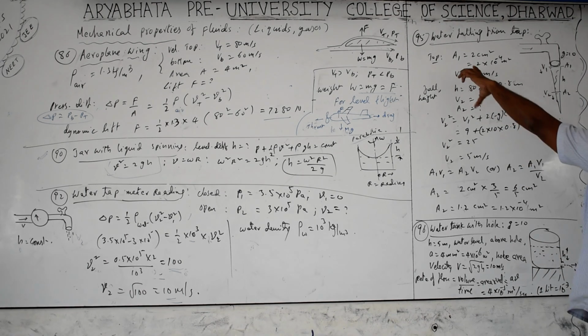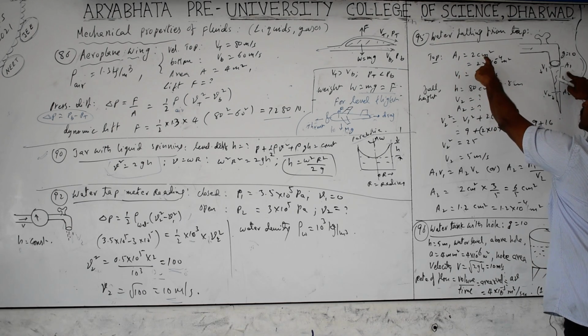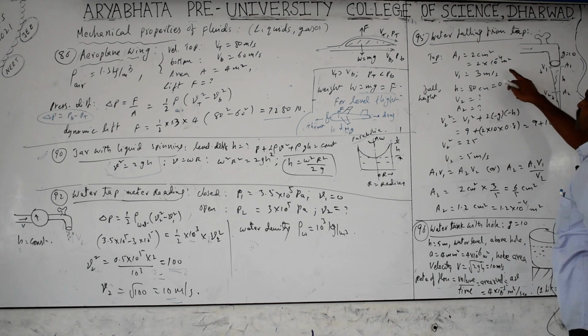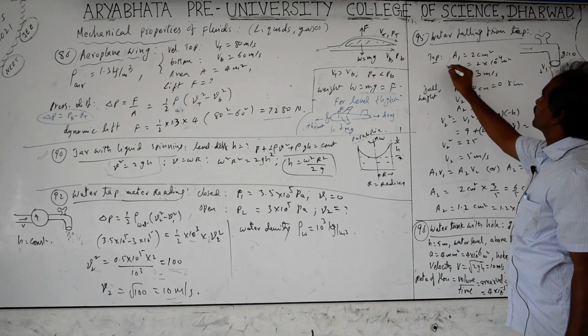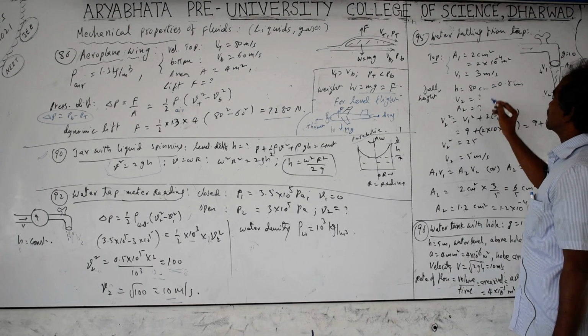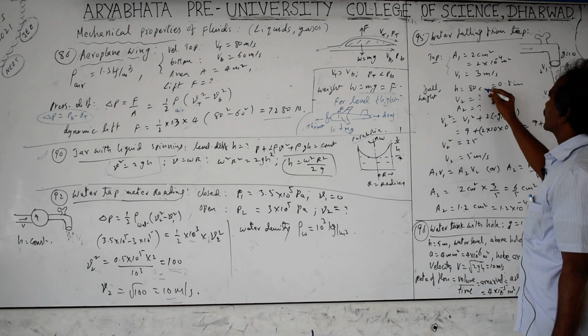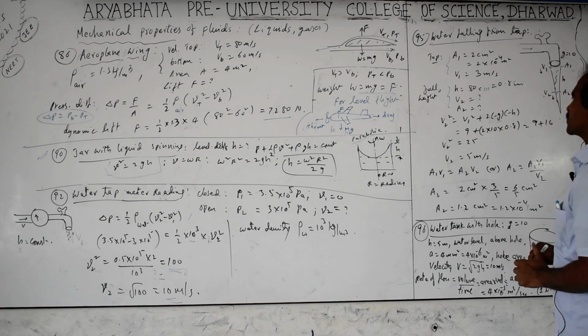So in this case you are given A1 near the tap mouth as 2 centimeters square, 2 into 10 to the power of minus 4 square meters, and the velocity is given as 3 meters per second. And the height it is falling through is 80 centimeters, meaning 0.8 meters. And you have to find out the velocity, and the area of cross section also.